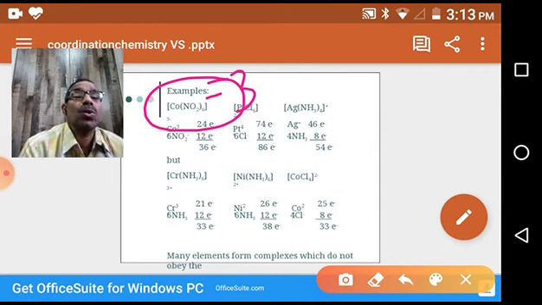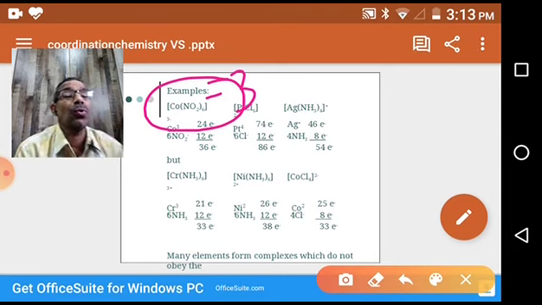So in this complex, cobalt is exhibiting two types of valencies. One is +3, and the other is 6. Primary valency 3, secondary valency 6. Okay, so now how to calculate the EAN.